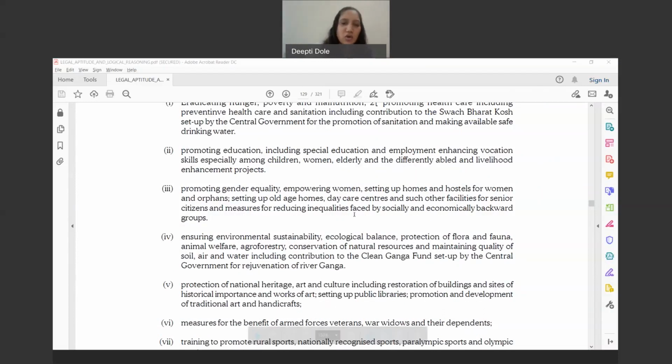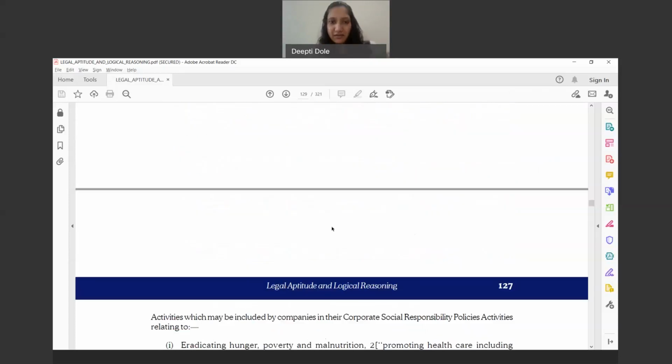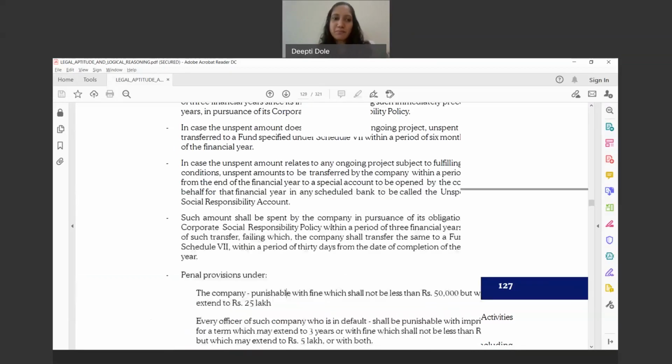Because of the COVID scenario and various other developments, they may add certain funds to this list, and they have done so far. So any activities or donations related to these funds mentioned by the company become the CSR activities of the company.